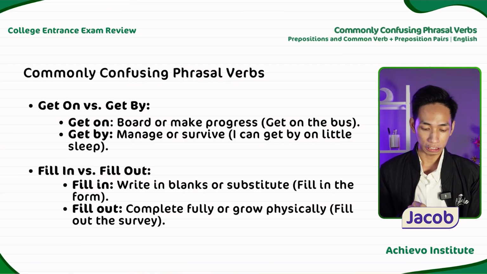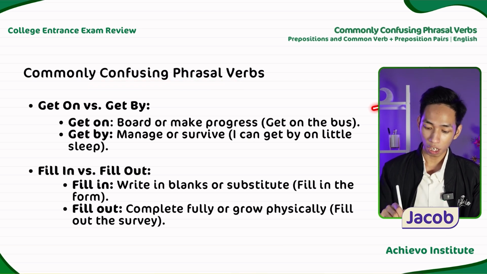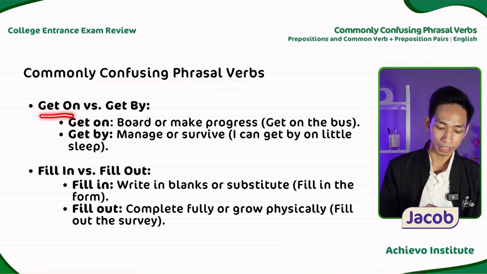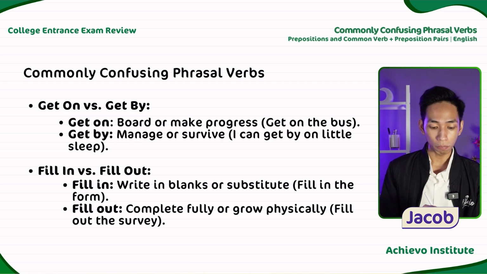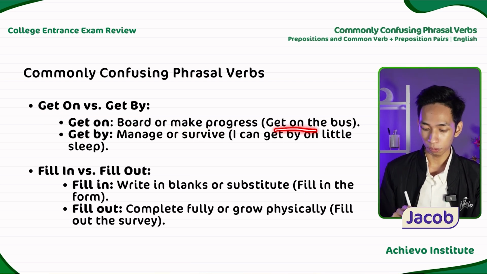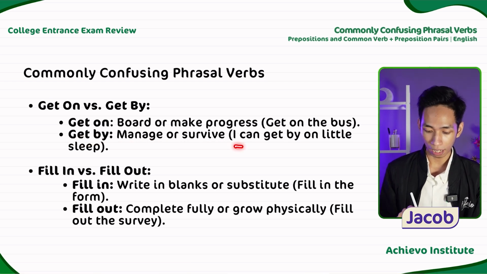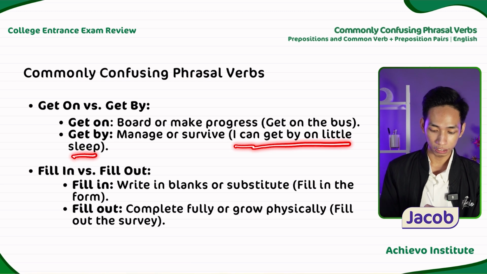This time, let's discuss the commonly confusing phrasal verbs. So this is fun because we commonly confuse them. For example, get on versus get by. Remember that we use get on to board or to make progress. For example, get on the bus. While get by, we use this to manage or to survive. For example, I can get by on little sleep.